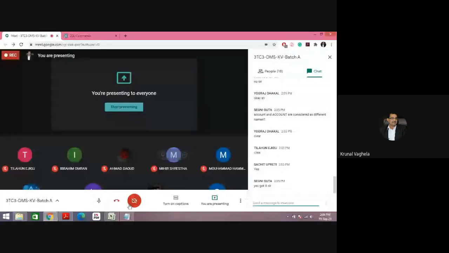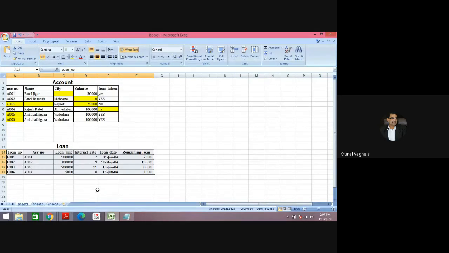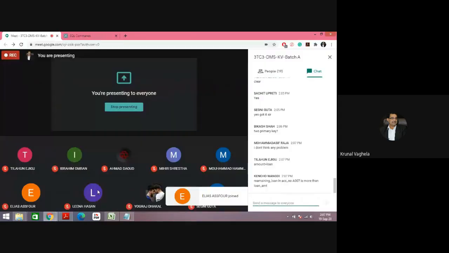Anything you are finding, any problem? Let me open it again. Remaining loan in account number 007 is more than the loan amount.